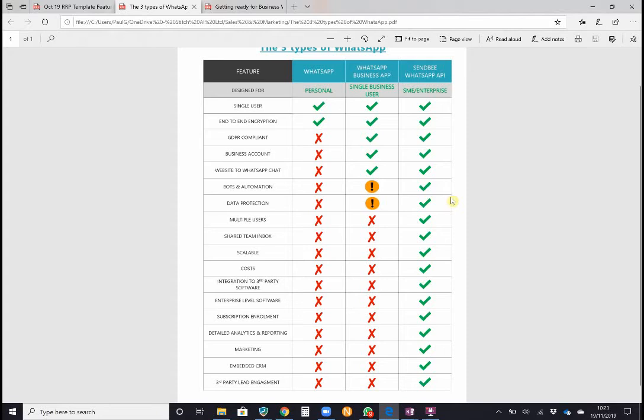WhatsApp Business is designed for sort of one-man bands where you are a single user. So you could set up a business account through this and manage chats on an iPhone or Android. Yes, there's a desktop partner version for that, but only one person can access it at a time. WhatsApp API is designed for teams, 2, 3, 4 to hundreds. So sales, for distributed sales and service teams, support teams. I won't go through all these individual features here, but by all means pause the video to have a look in greater detail.